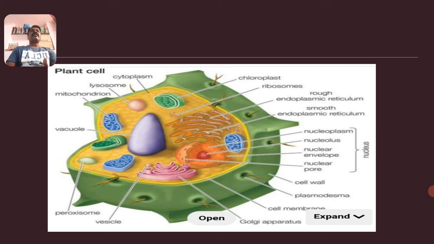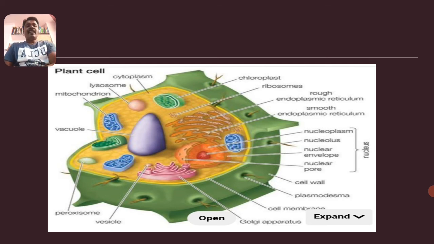See, the prokaryotic cells are present in only one kingdom, that is kingdom Monera. The remaining four kingdoms consist of eukaryotic cells. These are the major differences between prokaryotic cells and eukaryotic cells. So make a list of differences between the prokaryotes and eukaryotes as your assignment.